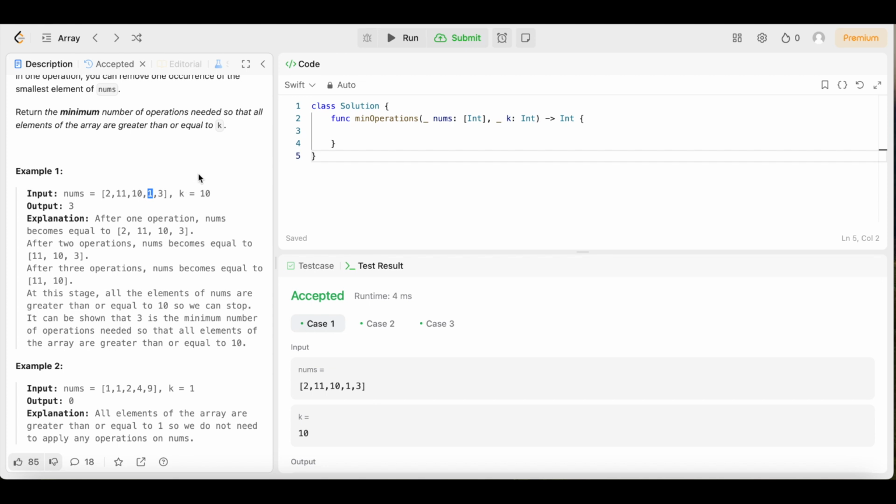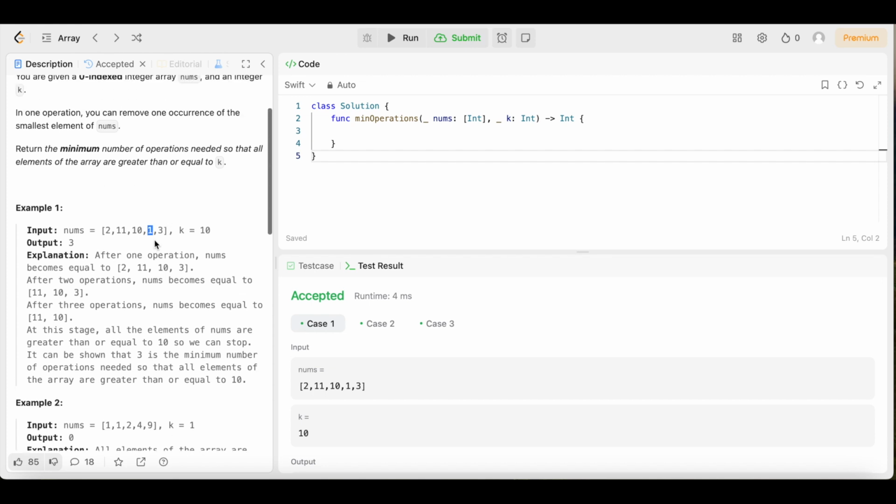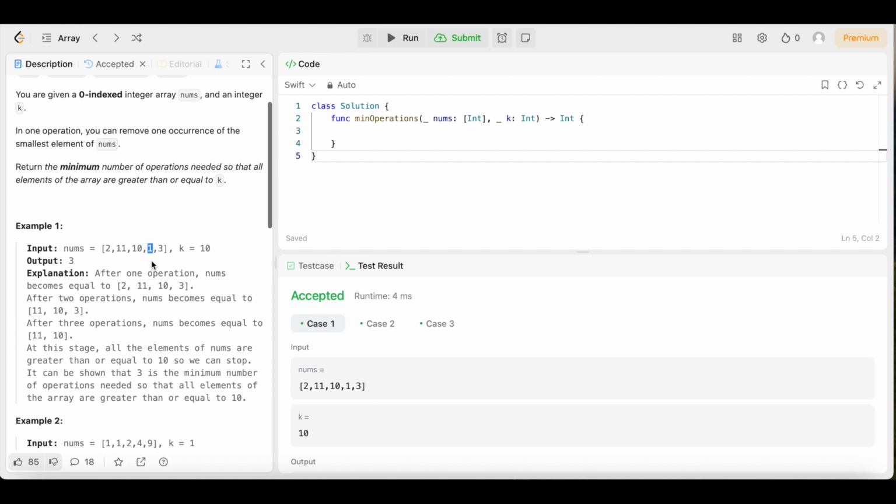That was the first operation we did to remove the number smaller than k. So what we're trying to do is we're removing all numbers smaller than k, but we can only do it one at a time. And we want to count how many times we do that, right? So let's see. So first we're going to remove the 1 because that's less than k, right?